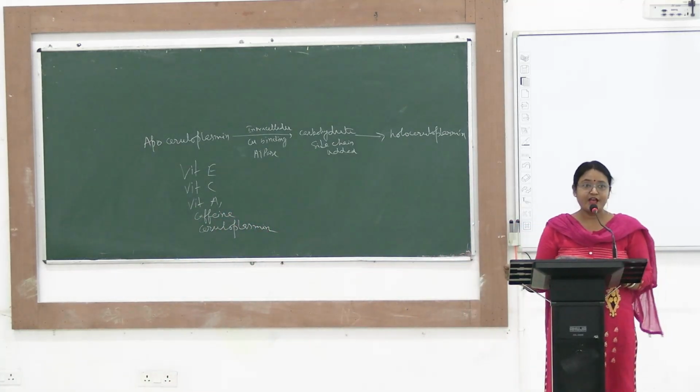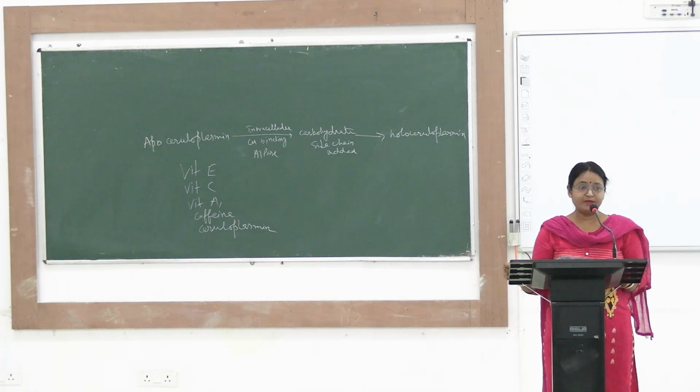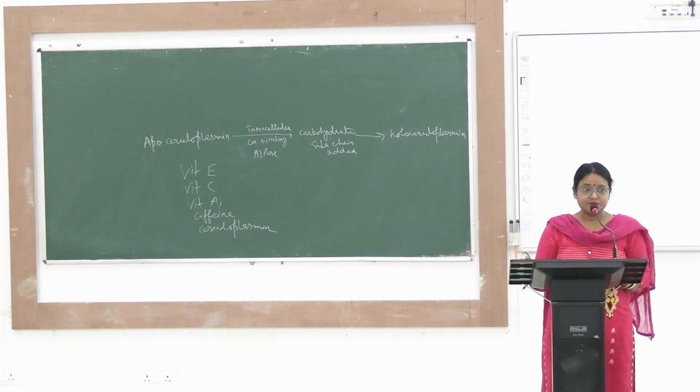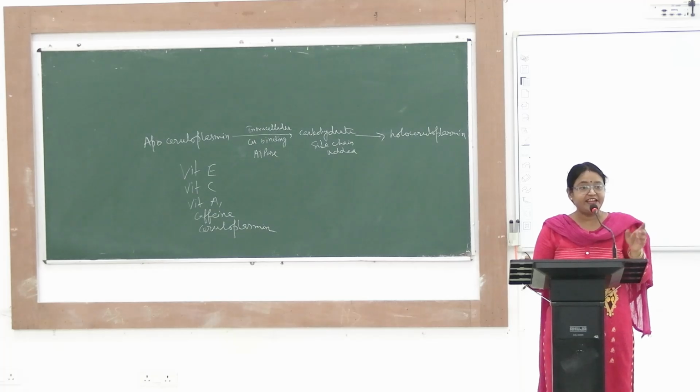If anyone asks you to name some antioxidants, you will say vitamin E, C, A, caffeine, ceruloplasmin, and if you can, glutathione. A, D, E, K are fat soluble vitamins, so the lipid phase antioxidant is vitamin E, and B and C are water soluble, so the aqueous phase antioxidant is vitamin C. And caffeine also you can normally consume.